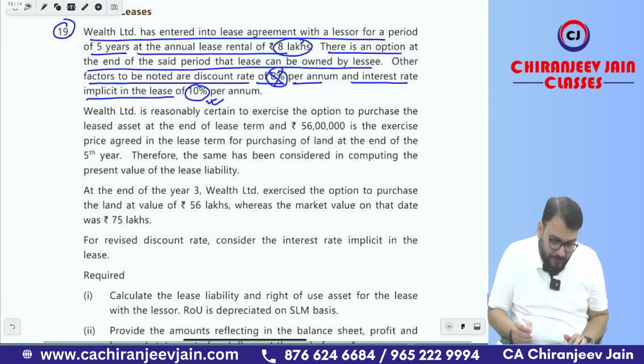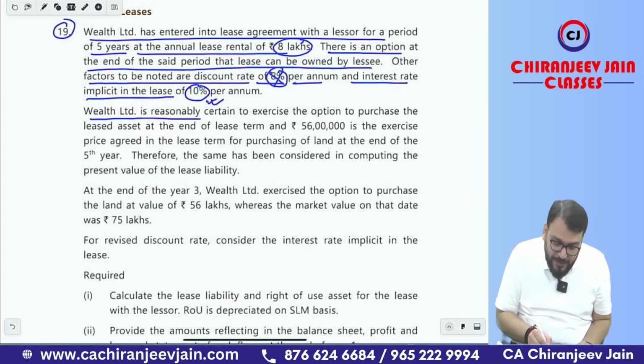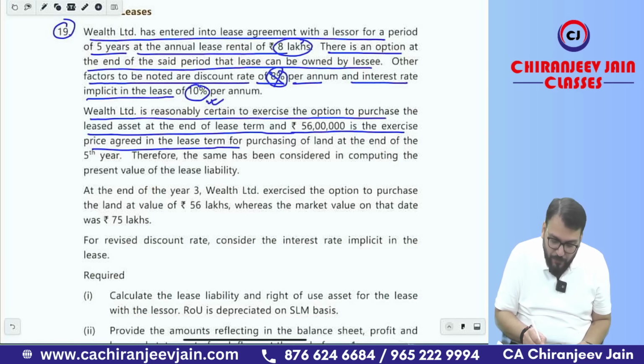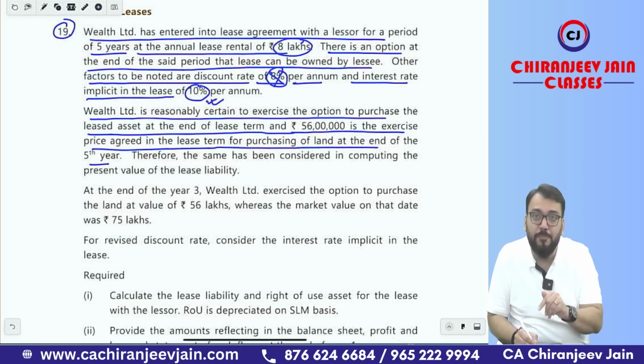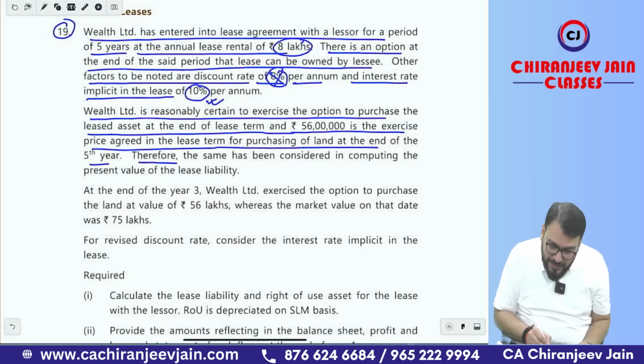Wealth Limited is reasonably certain to exercise the option to purchase the lease asset at the end of the lease term, and therefore 56 lakh is the exercise price agreed in the lease term for purchasing the land at the end of the 5th year. Because the lessee is reasonably certain to exercise the purchase option, it will be added to the lease payment to find out the lease liability. Therefore the same has been considered in computing the present value of lease liability.